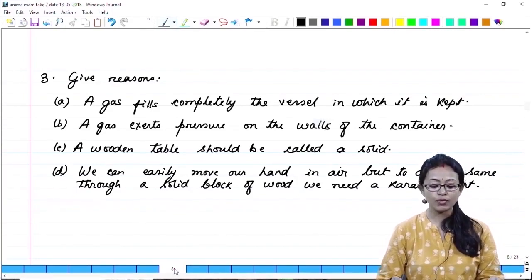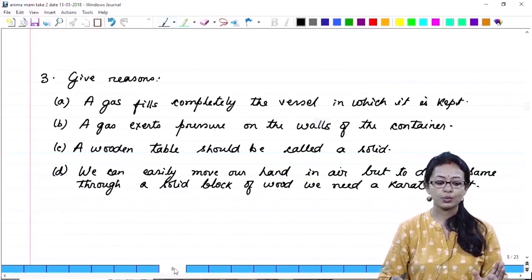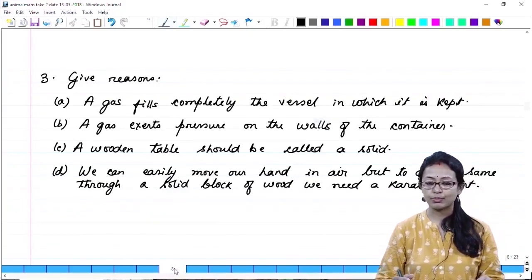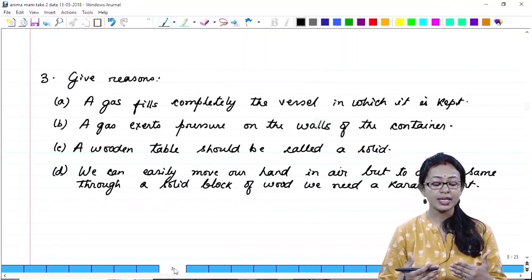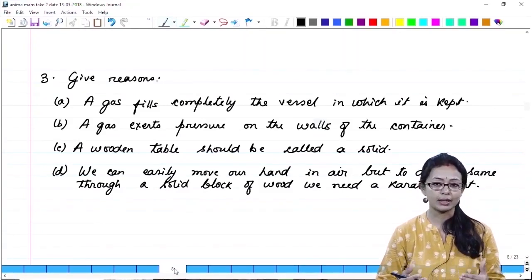D, we can easily move our hand in air, but to do the same through a solid block of wood, we need a karate expert. Of course, if you try to move your hand through a wooden block, it is not possible. Why? Because the particles are so closely packed to one another that they will not allow your hand to pass on easily, and you will definitely end up hurting yourself.